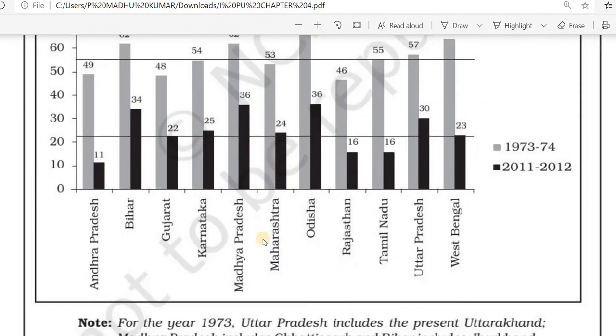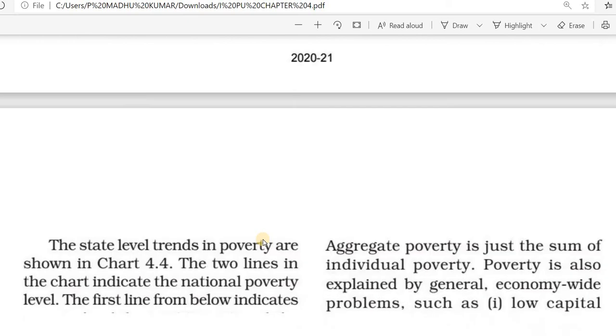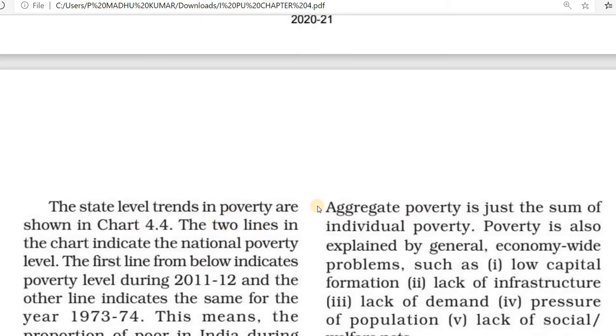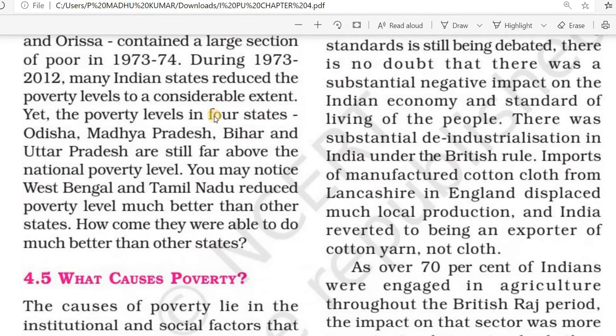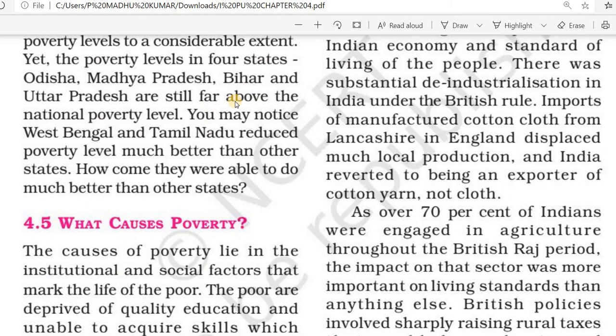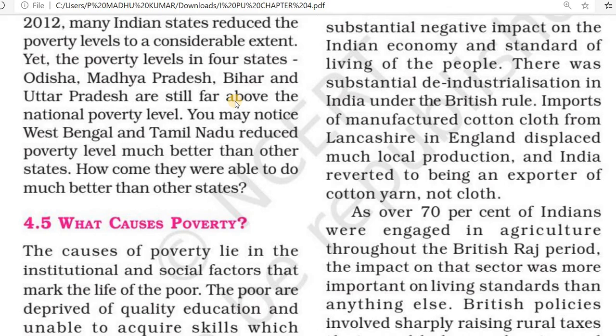From this diagram, we can understand the state-level trends in poverty rates. From this table we can understand that in six states, Tamil Nadu, Uttar Pradesh, Bihar, Madhya Pradesh, West Bengal and Orissa, a large section of poor was there in 1973-74, and it reduced by nearly half. Then we can notice that some states have much better poverty levels than other states.